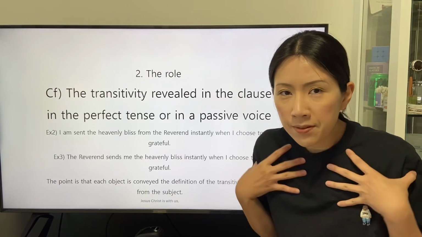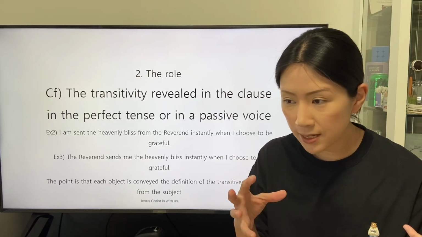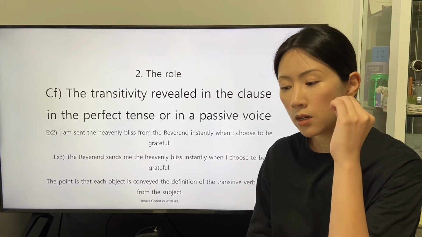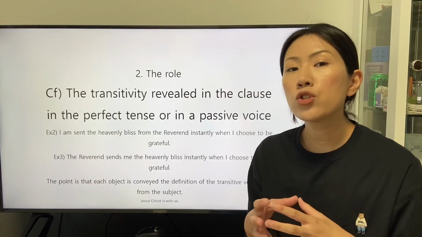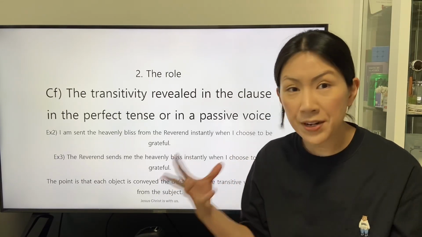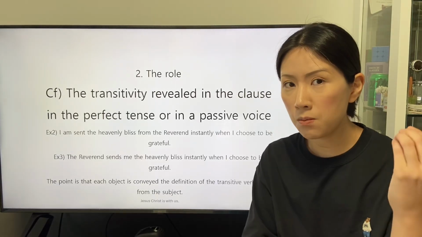We can understand that the terms direct object and indirect object tell us the order to receive the definition of the transitive verb from the subject.